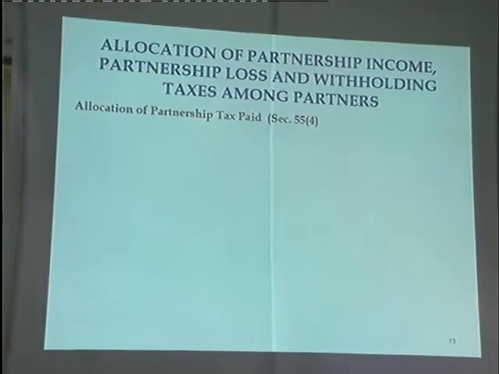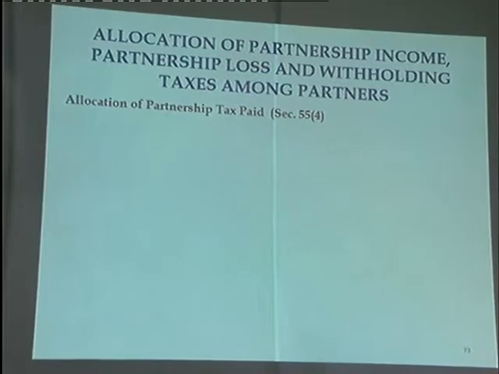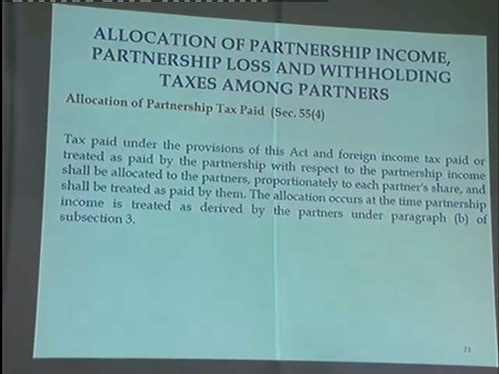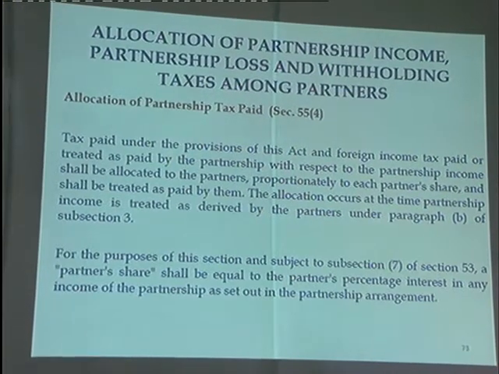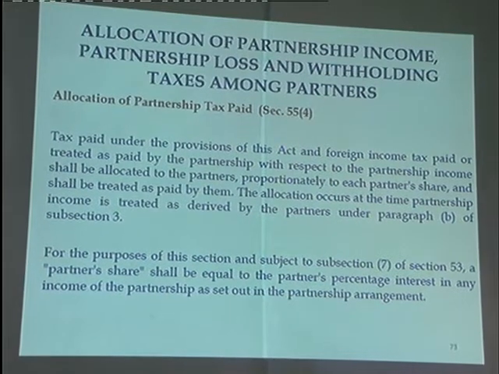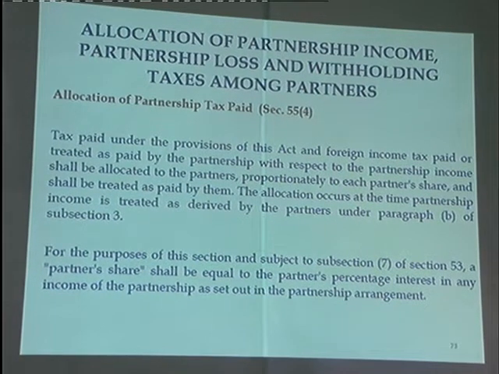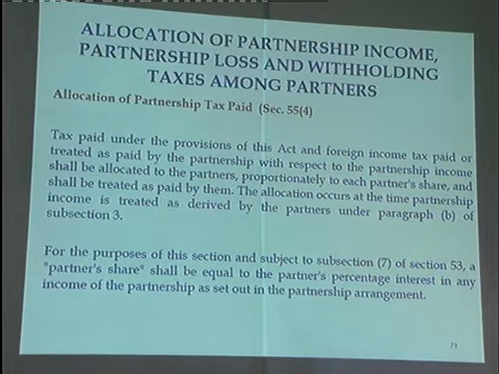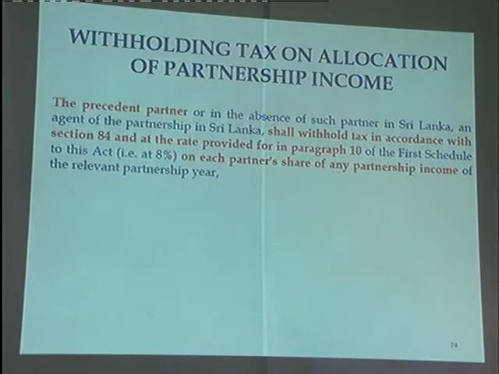Finally, allocation of partnership tax paid. There is no tax paid by the partnership, but if there is withholding tax paid by the partnership, what will happen? You will allocate again based on the profit sharing ratio. It's a very important thing. Keep a note on that. The exam might test on this: the allocation of partnership income tax.